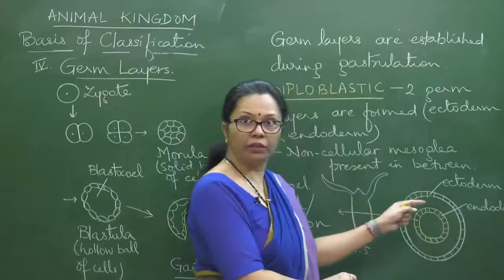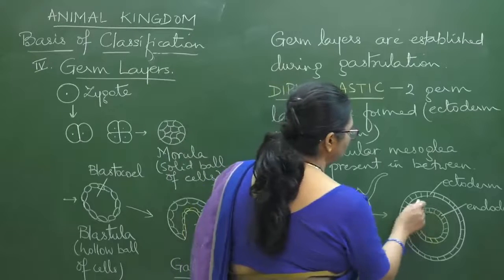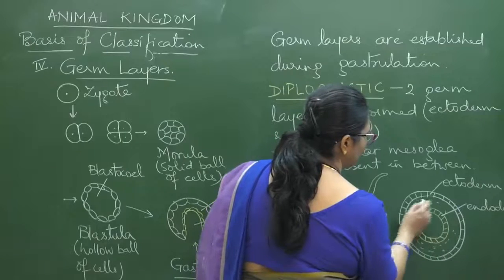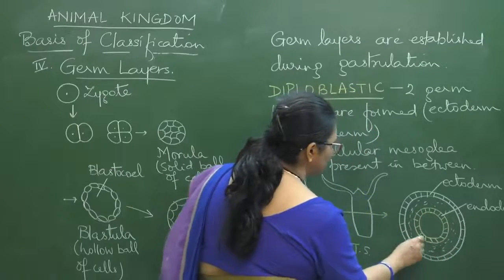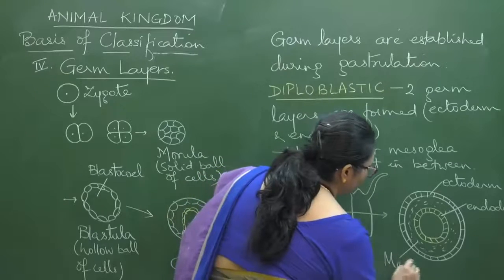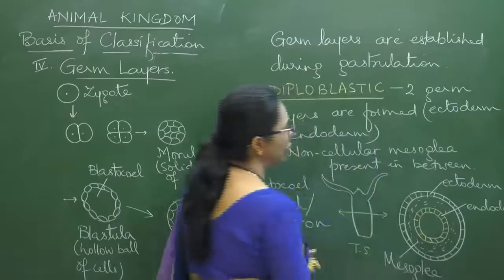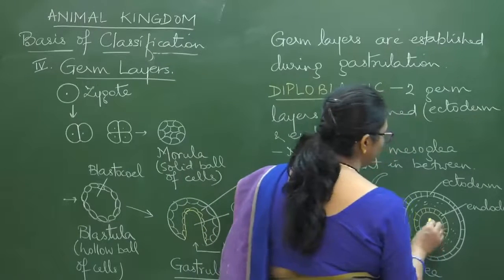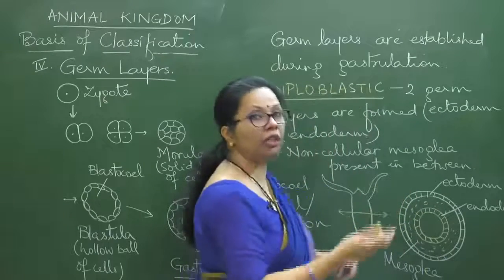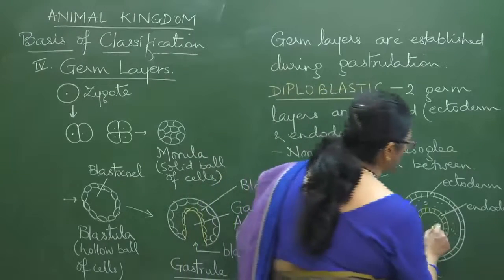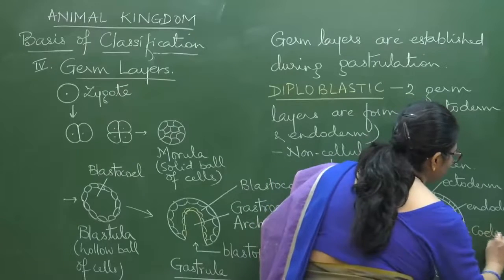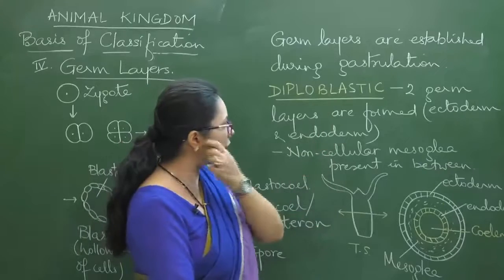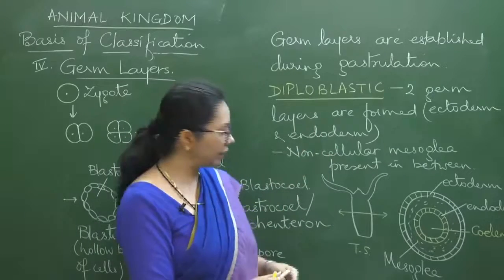I hope up till here it goes, you can see it, and in between you will see mesoglia, a gelatinous layer. And this is of course their body cavity, this one inside, where the digestion occurs, the coelenteron we had mentioned. So this one is the coelenteron. When you see this kind of arrangement, this is a diploblastic animal.